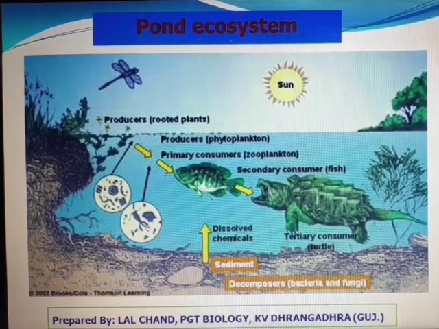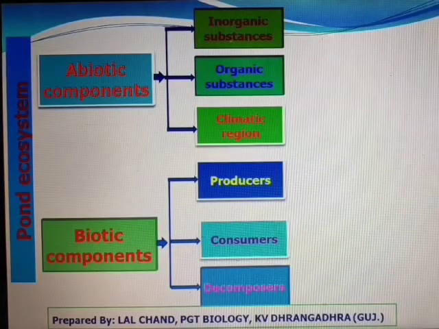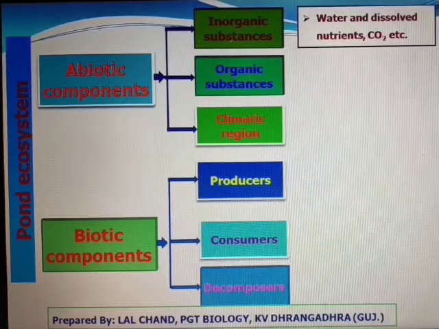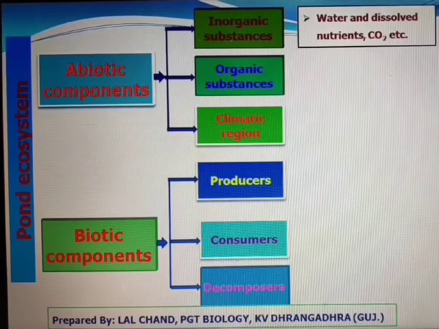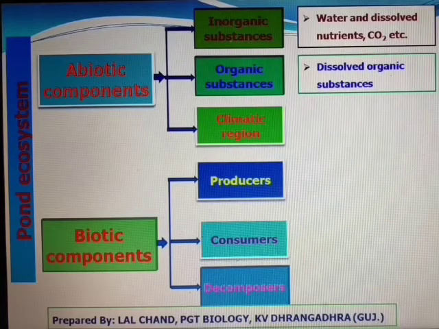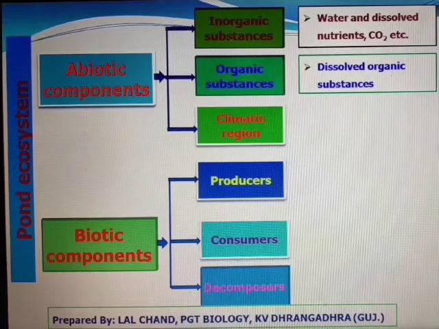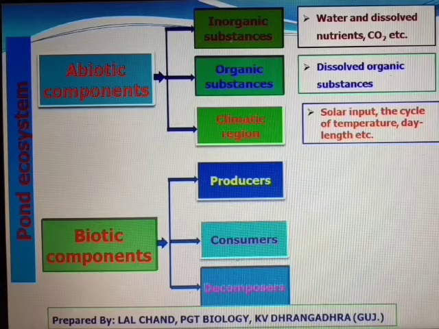The main abiotic component of a pond ecosystem are also of three categories: inorganic substance, organic substance, and climatic region. Among inorganic substance, water and dissolved nutrients and CO2 are included. As organic substance, some dissolved organic substance are found in pond water, and as climatic factors, solar input, the cycle of temperature, day length, etc. are included.